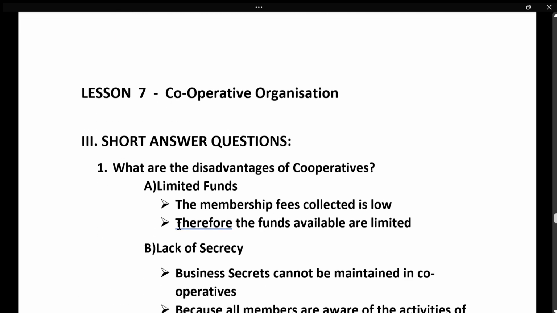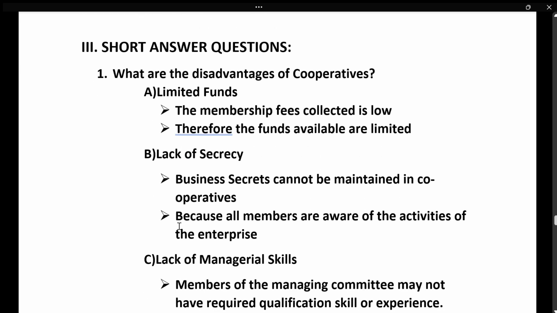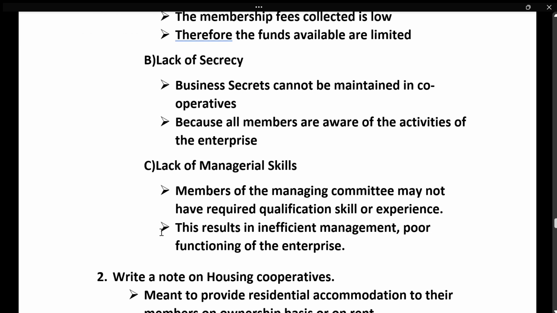And next is cooperative. Disadvantages: I have taken three disadvantages. You can see the textbook and refer, and you can write whatever point you like. Here I have given limited funds. Membership fee collected is low, so the funds available are limited. And next, business secrets cannot be maintained because all members are aware of the activity, since equally they can participate in the management.